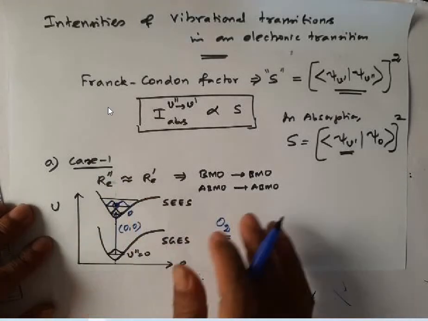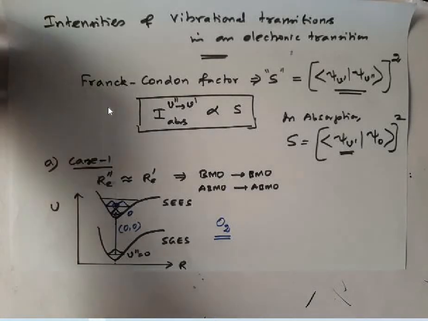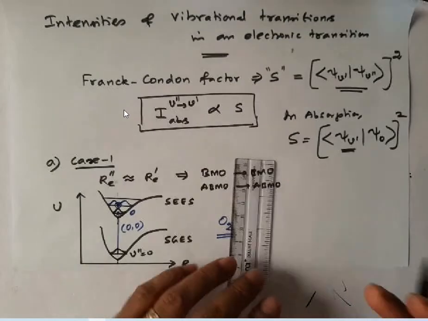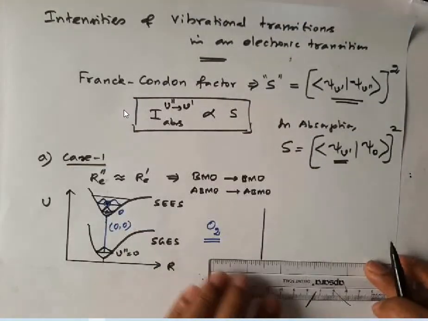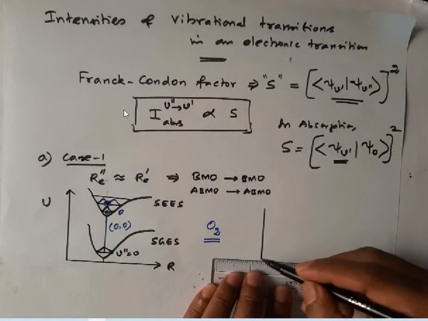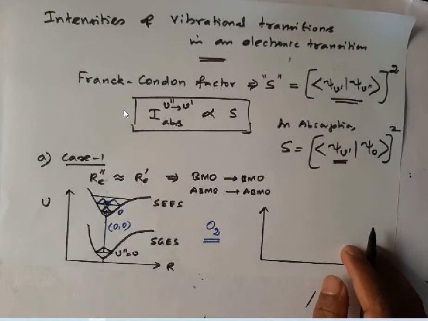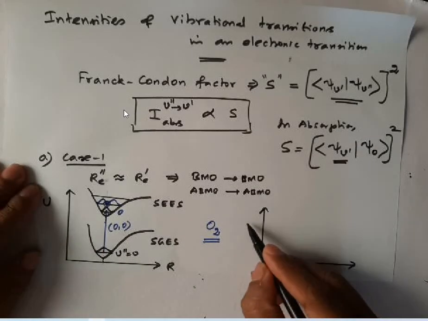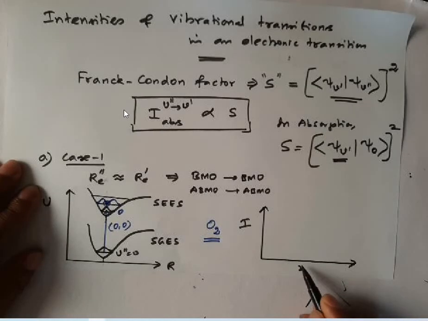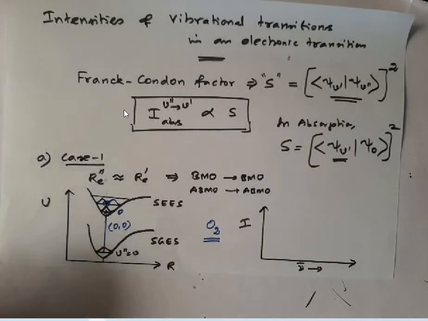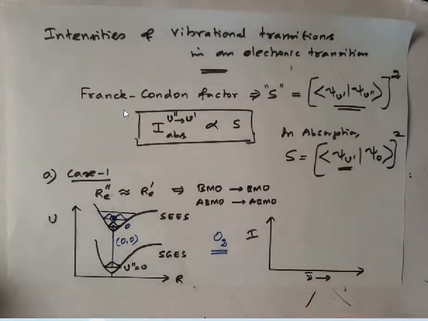The absorption spectrum will give you intensities which appear like this. Let me show that here. So when you plot, this is the spectrum for the electronic absorption spectra of the oxygen molecule. We plot intensity on the y-axis and wave number on the x-axis. Wave number or frequency or wavelength, anything you can plot.